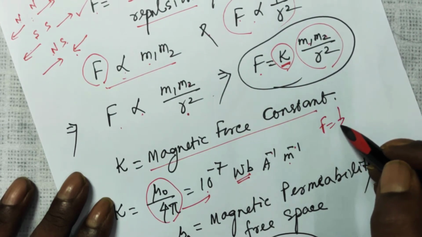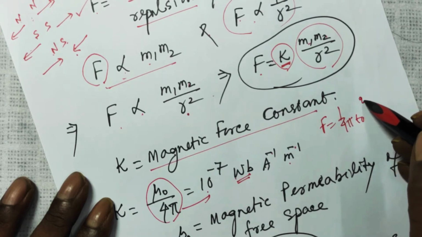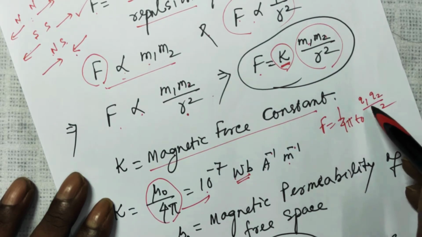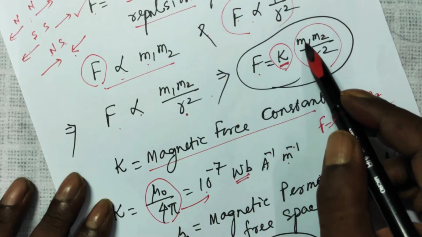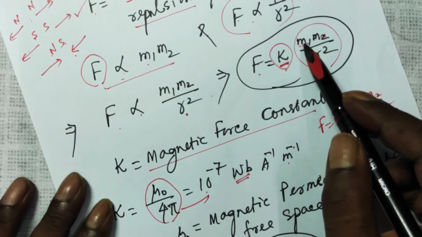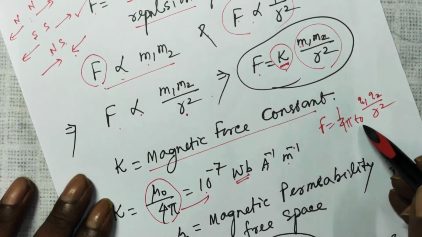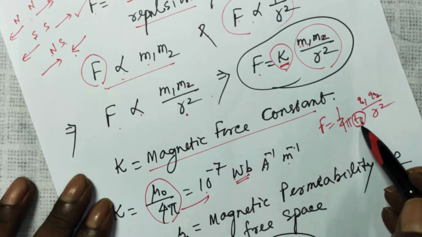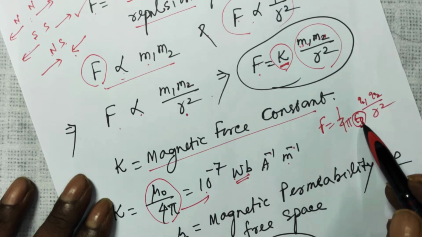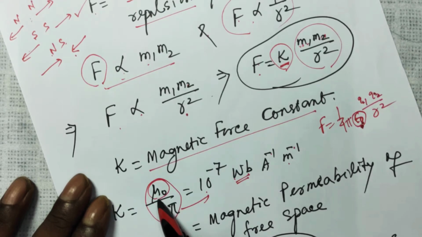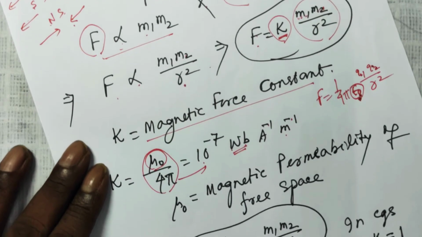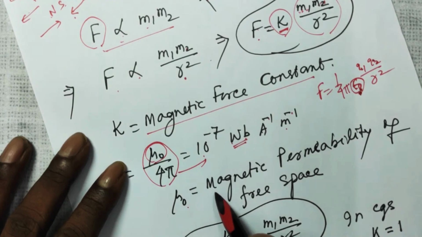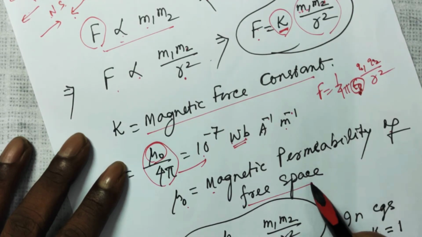F is equal to 1 by 4 pi epsilon naught Q1 Q2 over R square. Force between two charges, force between two poles having pole strength M1 and M2. Here, if these two charges were kept in vacuum, epsilon naught, in electrostatics, was the absolute permittivity of a vacuum. Here mu naught is called absolute permeability of a free space or vacuum. Here mu naught is called magnetic permeability of a free space.